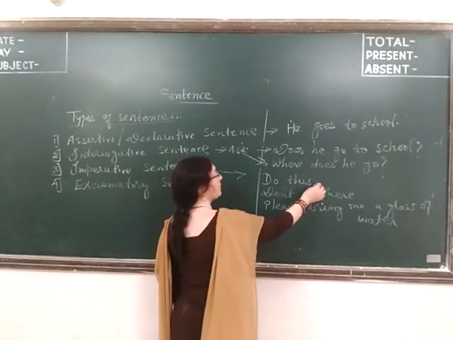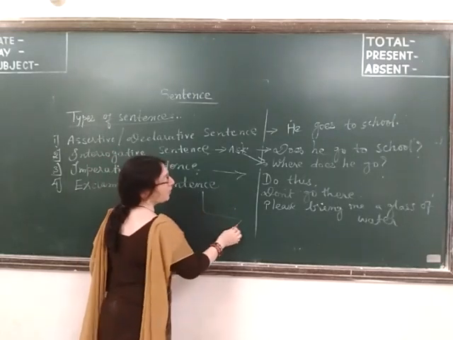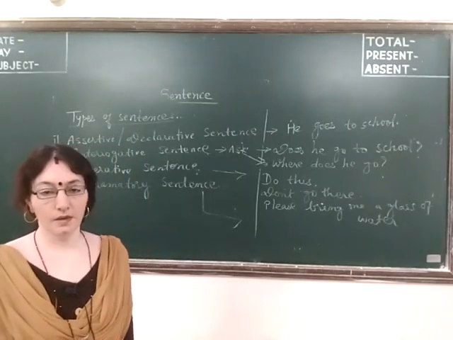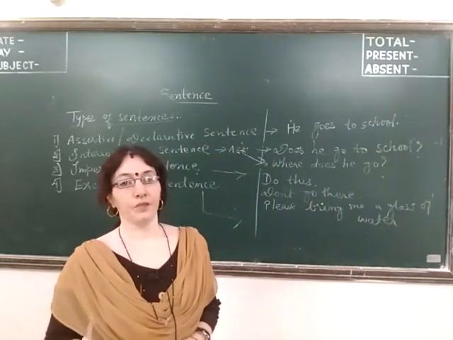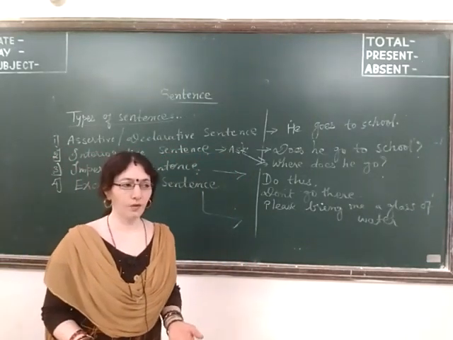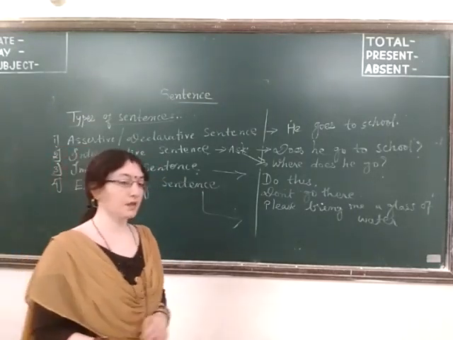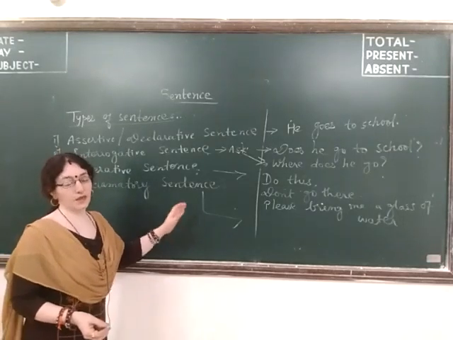Now, exclamatory sentences. Exclamatory sentences are where we express some sudden feelings. Some sudden feelings means when we express surprise, wonder, joy, sorrow, these types of feelings. So, these are called exclamatory sentences.